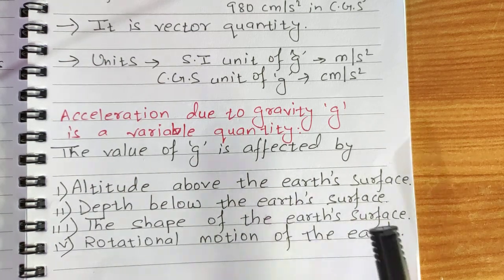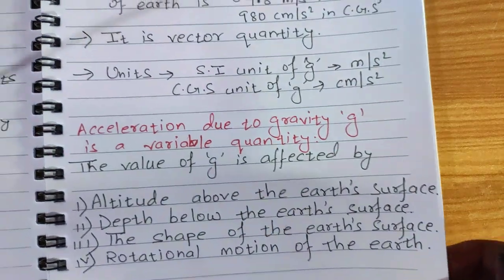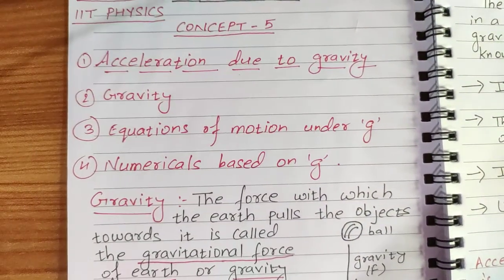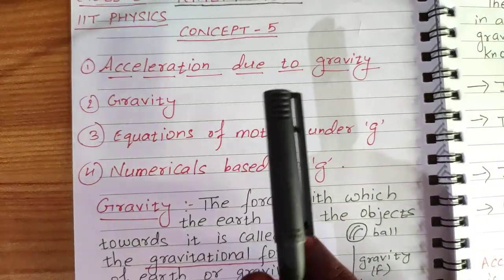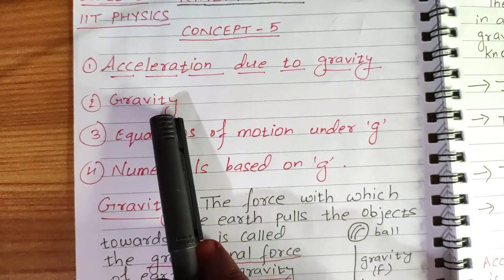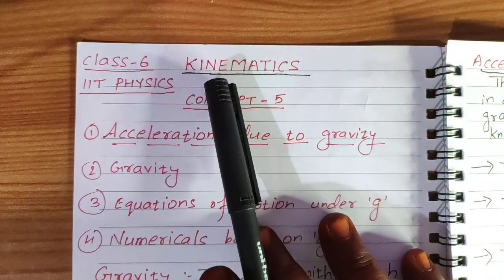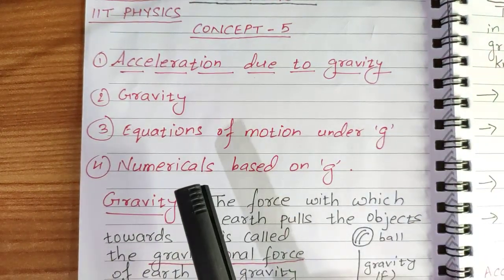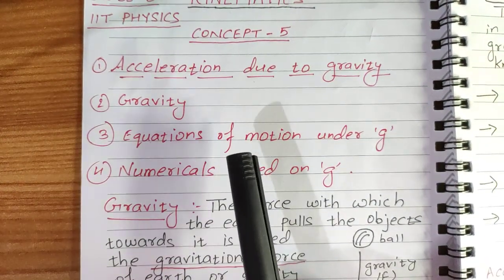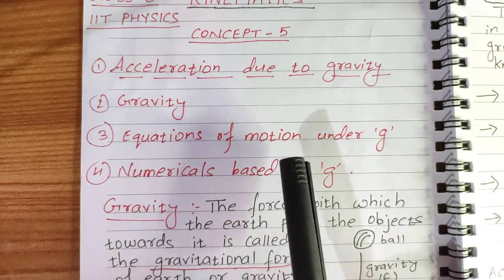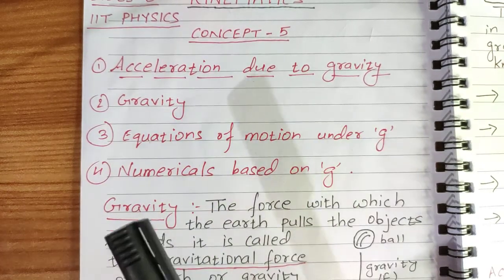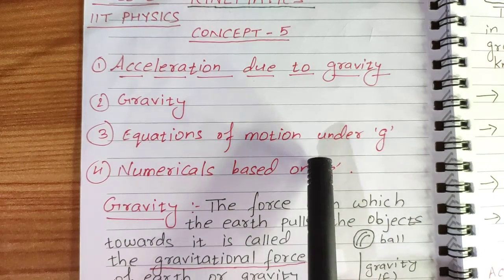Okay children, so today what did we discuss? We discussed acceleration due to gravity and gravity, concept 5, kinematics. In the coming class we will discuss equations of motion under g and numericals based on g.